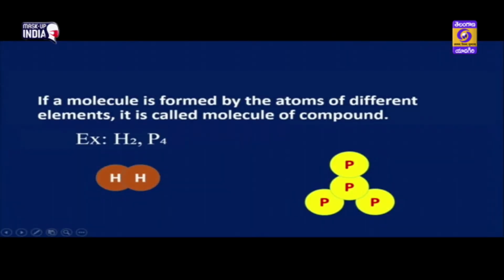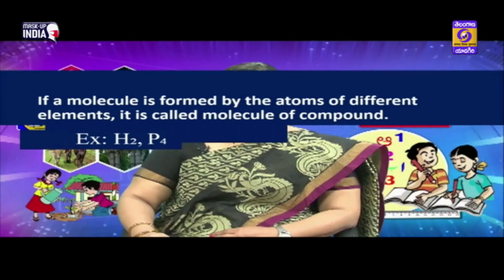If a molecule is formed by the atoms of the same element, it is called molecule of element. Here if you see the example of hydrogen. Hydrogen gas is not a single hydrogen atom children. It is formed by the combination of two hydrogen atoms which combine to form the molecule of hydrogen. Okay children?